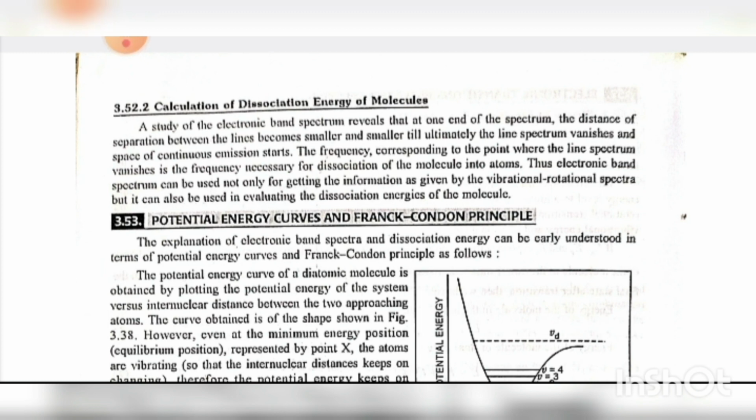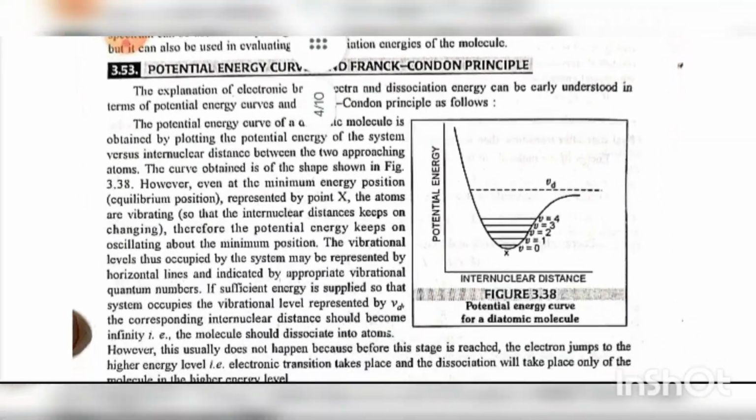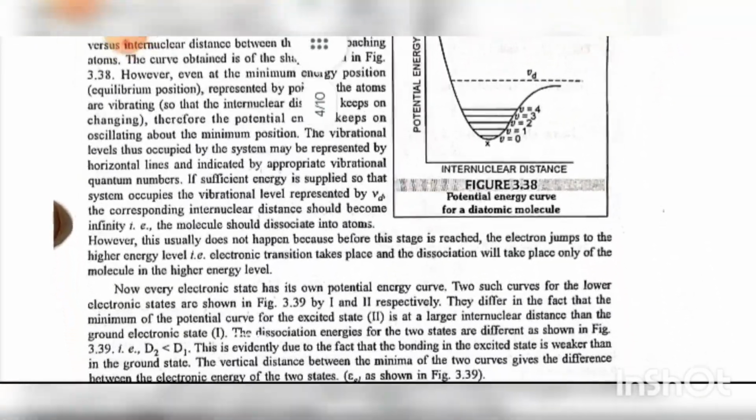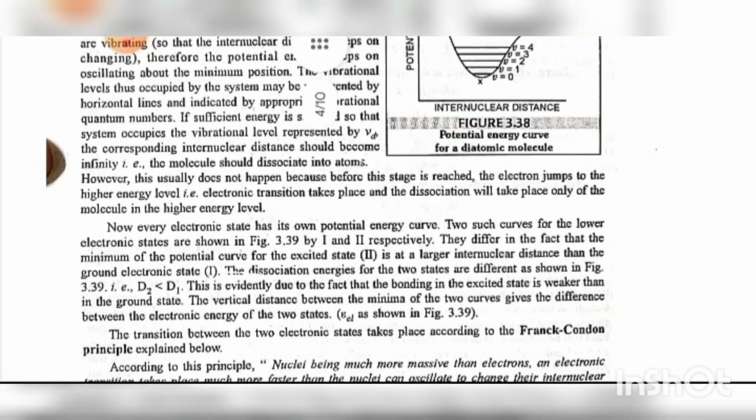However, even at the minimum energy position, the equilibrium position, represented by point X, the atoms are vibrating so that the internuclear distance keeps on changing. Therefore, the potential energy keeps on oscillating about the minimum position. The vibrational levels thus occupied by the system may be represented by horizontal lines and indicated by appropriate vibrational quantum numbers.